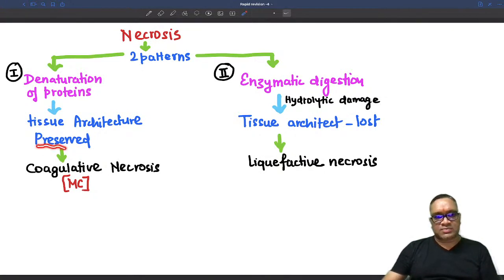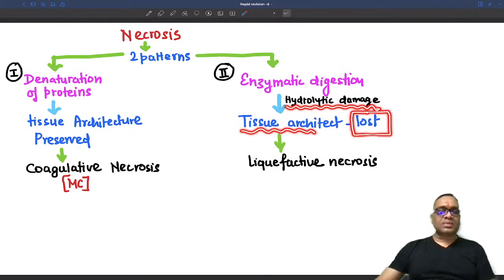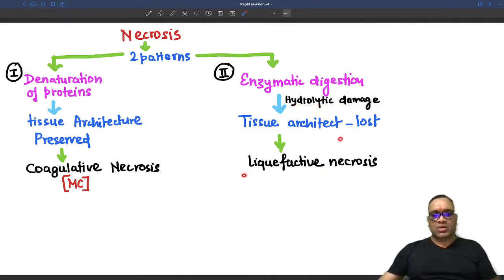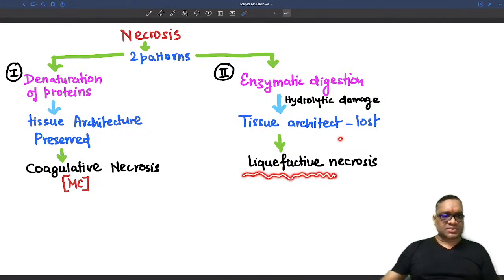So tissue architecture is preserved, and that kind of necrosis is called coagulative necrosis. Whereas in enzymatic digestion, where enzymes cause hydrolytic damage, tissue architecture will be lost, right? That is because of liquefaction done by the hydrolytic enzymes. So this will be called liquefactive necrosis, right?